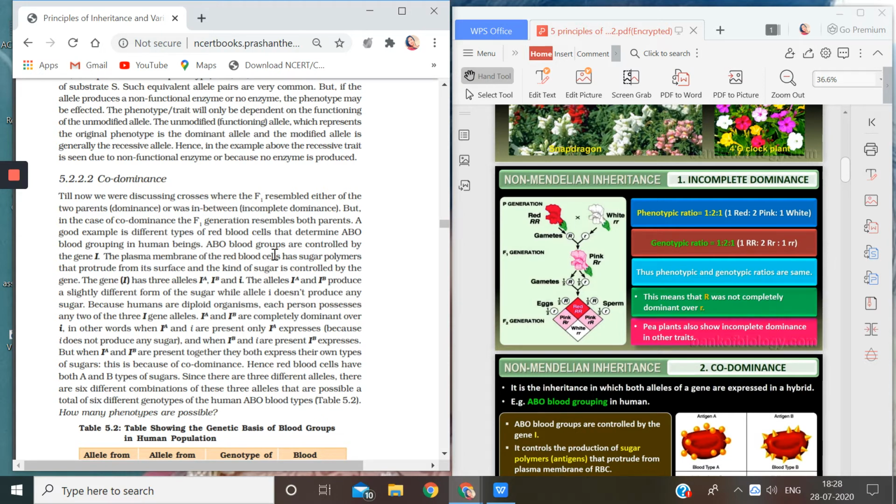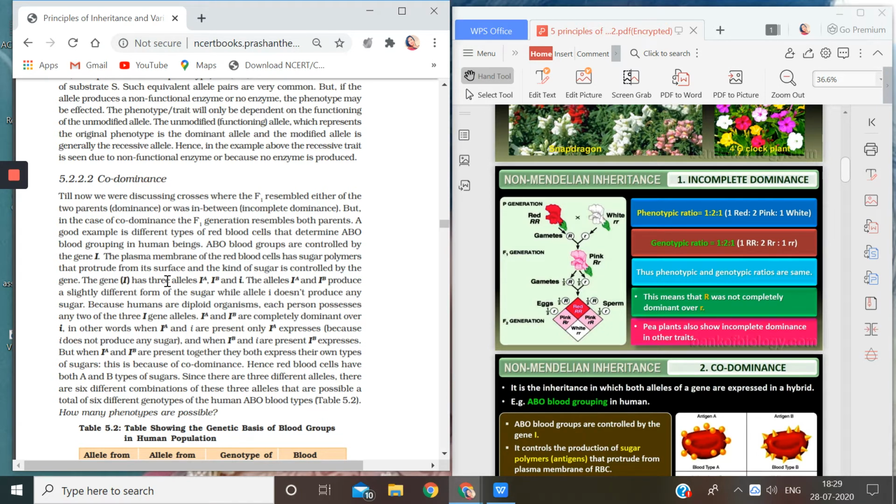So the red blood cells have a sugar polymer on their membranes, and because it's a chain, it protrudes from the surface. That means it comes out from the surface, and the kind of sugar present on your RBCs depends on the gene I. Which type of sugar you are carrying on your RBCs depends on the gene I.